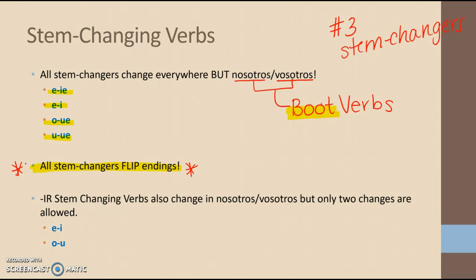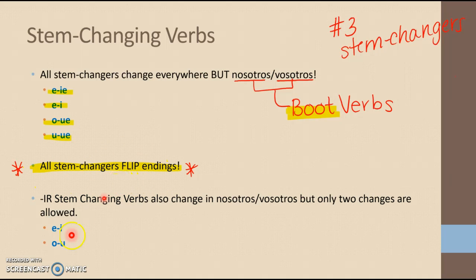Okay, so how does this get more complicated than the normal present tense? Well, let's talk about IR verbs. IR verbs follow the same rules that we just identified. In the boot, an IR verb will change E to IE, E to I, O to UE, U to UE. They will also flip all endings.